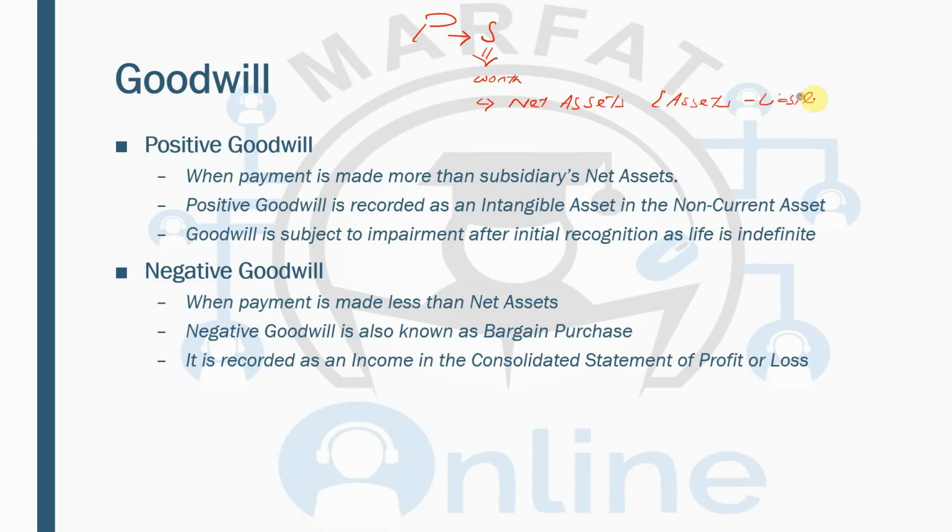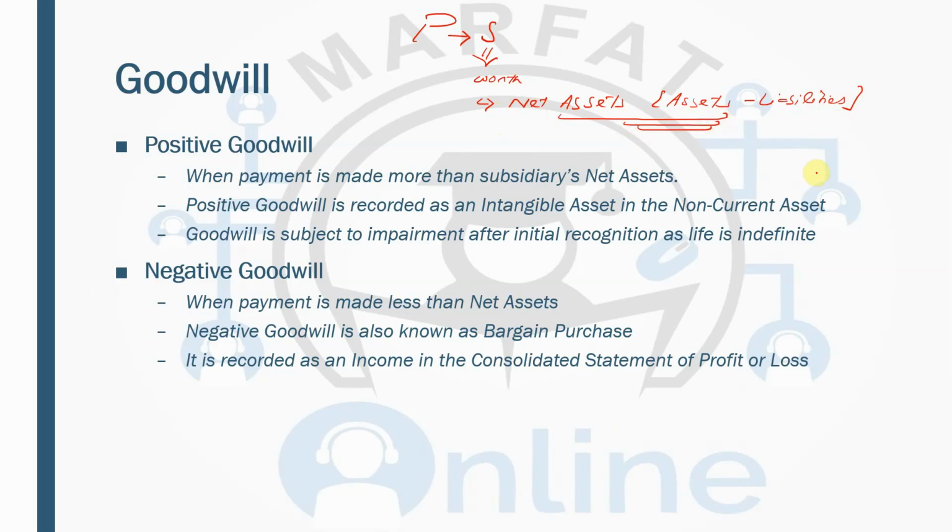Net assets means assets minus liabilities. So the first thing they will be looking at is the assets minus liabilities, which is known as the net assets. Now, when they are buying the subsidiary, maybe the subsidiary is demanding more than what their net assets are worth.